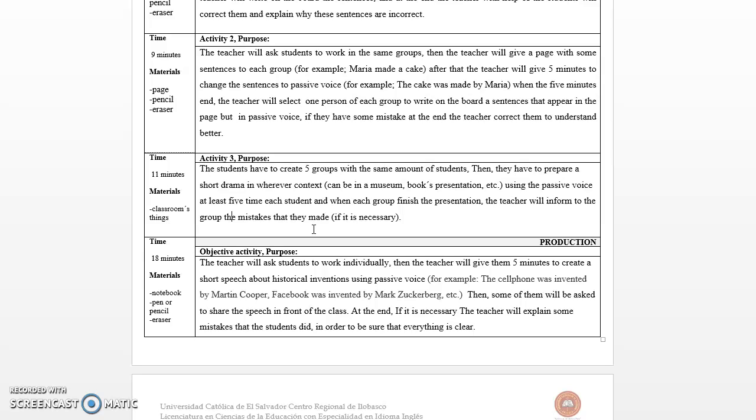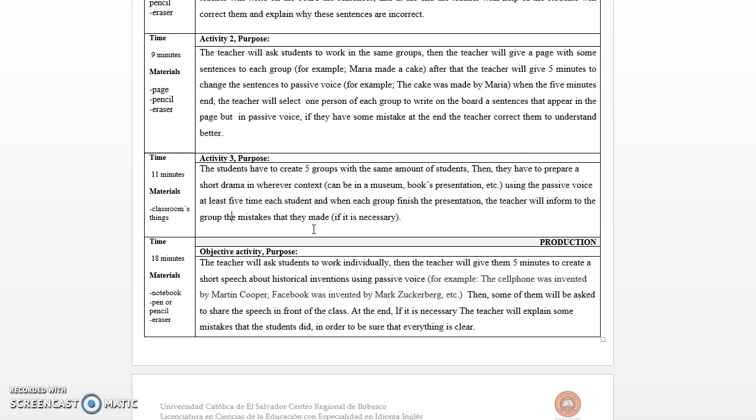So activity 3, 11 minutes, materials: classroom things. The students have to create 5 groups with the same number of students. Then they have to prepare a short drama in whatever context. It can be in a museum, on a book presentation, etc. Whatever situation, using the passive voice at least 5 times each student.